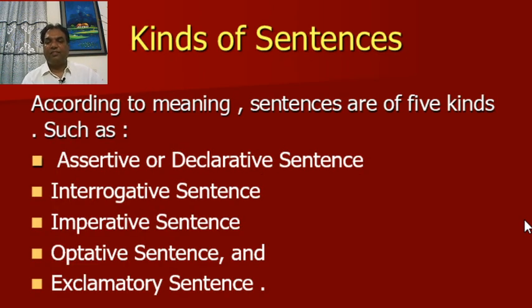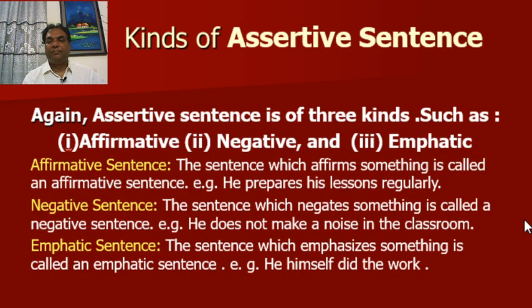Now, kinds of sentences. According to meaning, sentences are of 5 kinds, such as assertive or declarative sentence, interrogative sentence, imperative sentence, optative sentence, and exclamatory sentence. Kinds of assertive sentence.